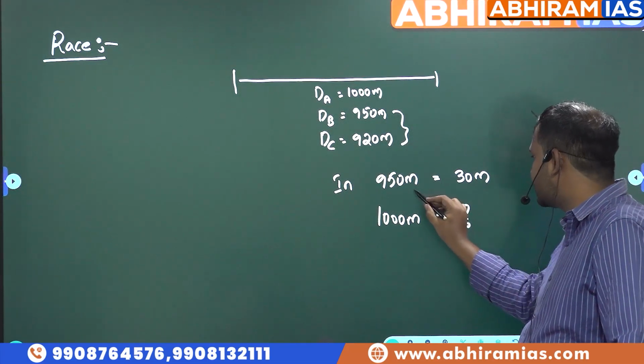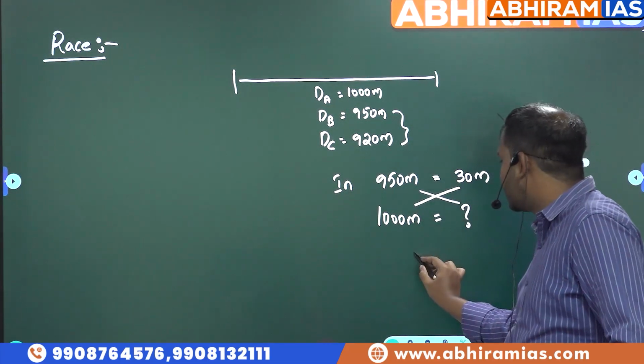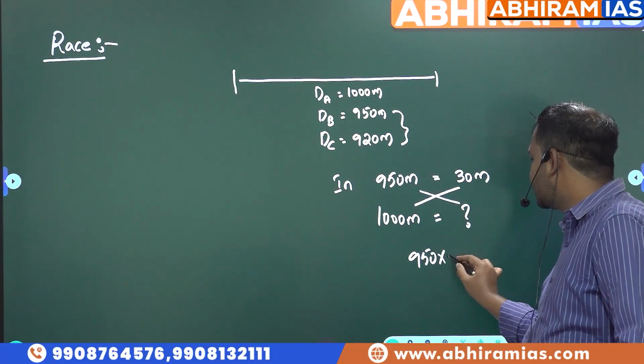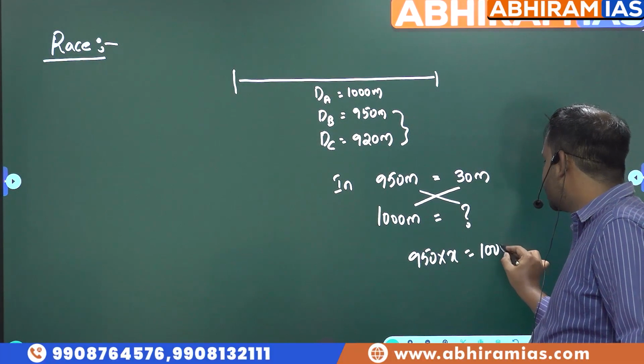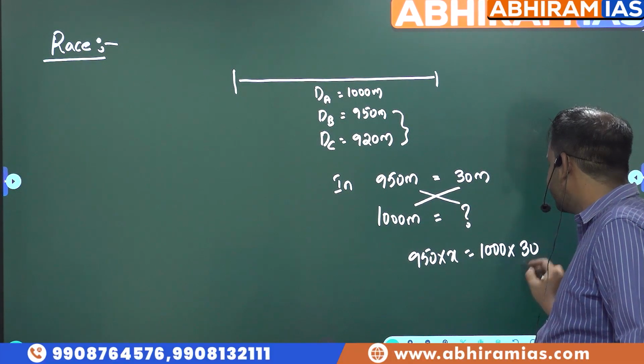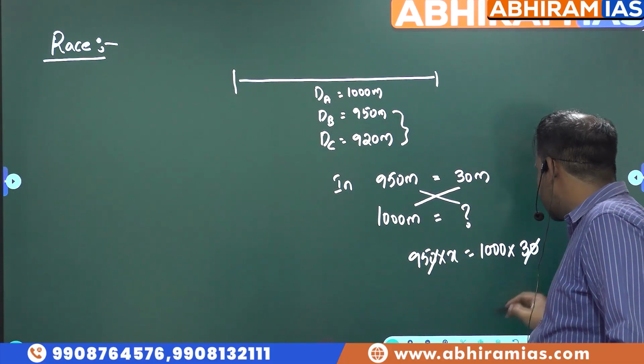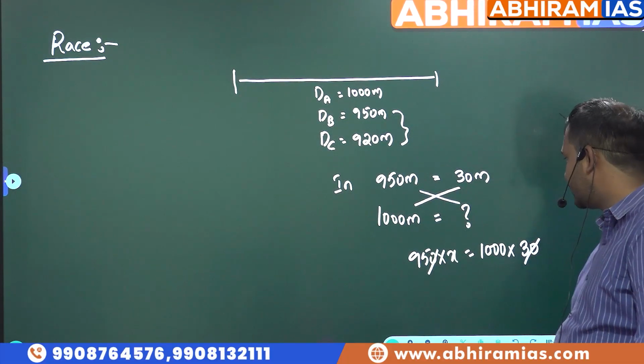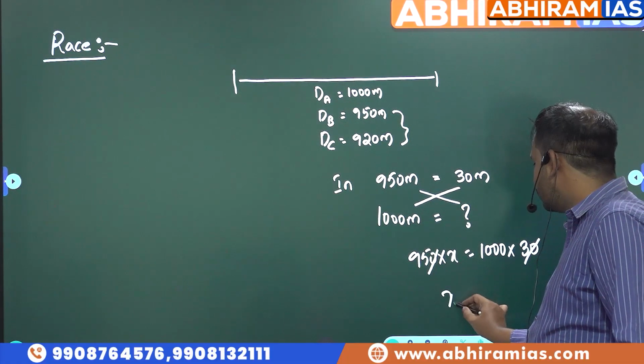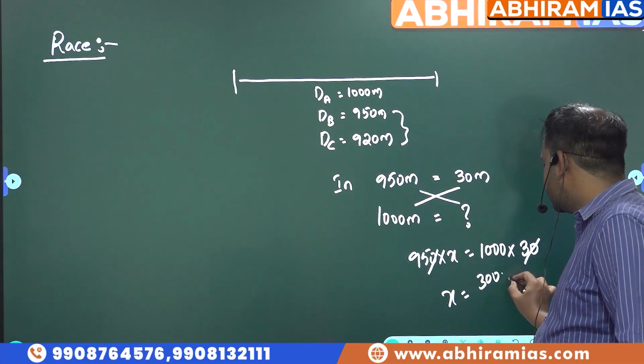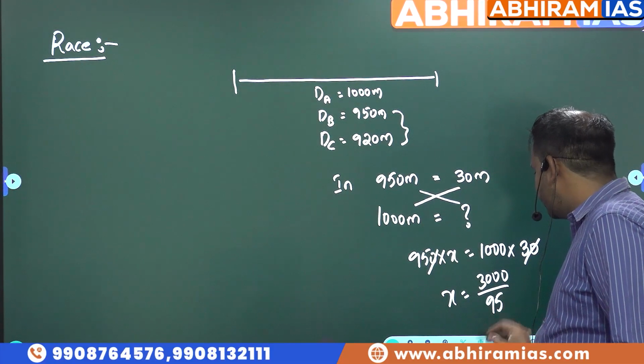Please assume it as x and cross multiply it. 950 into x is equal to 1000 into 30. 0, 0 gets cancelled. Anyway, I have taken random values. So you will get 3000 by 95. Please solve it, students.